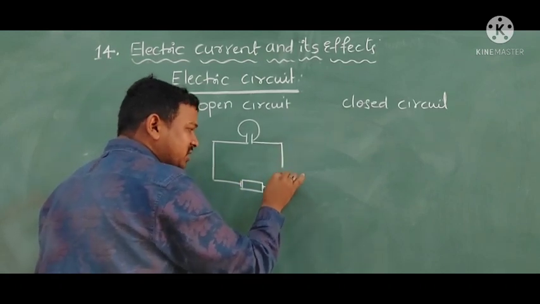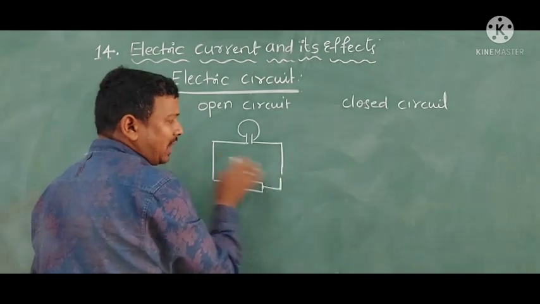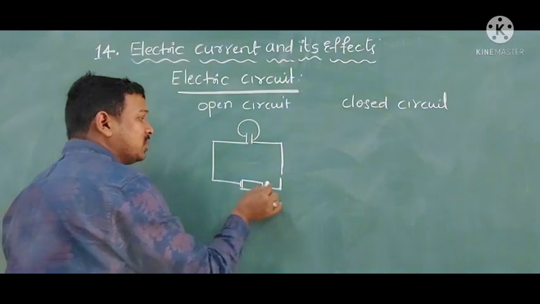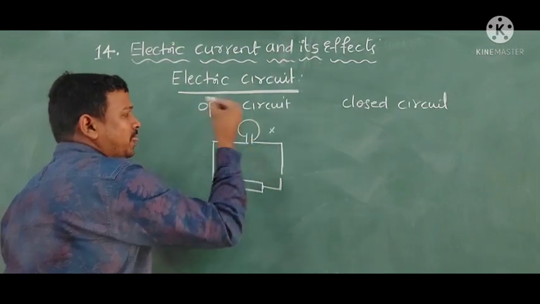So, if any breakage is there in the circuit, for example, this wire got damaged, then the flow of electrons gets disturbed, electric current gets disturbed. So, the bulb will not glow.